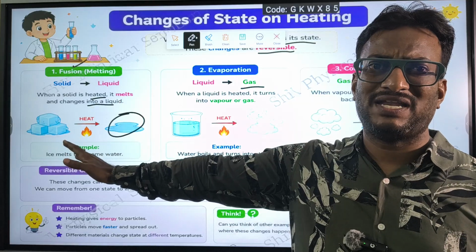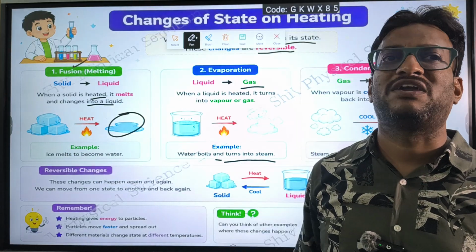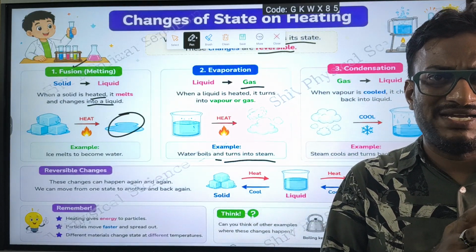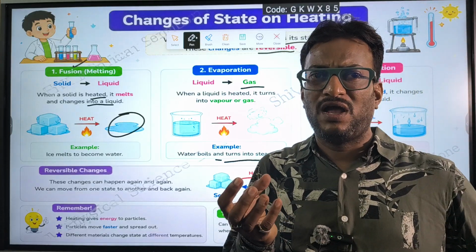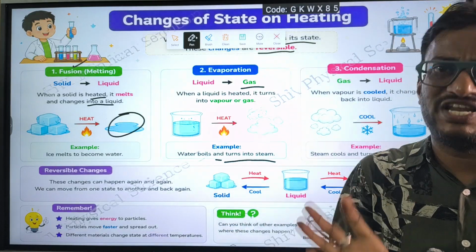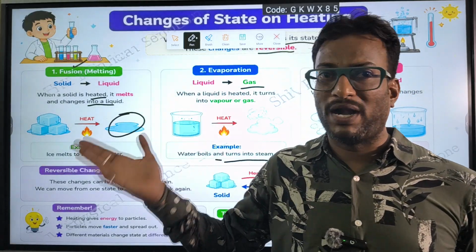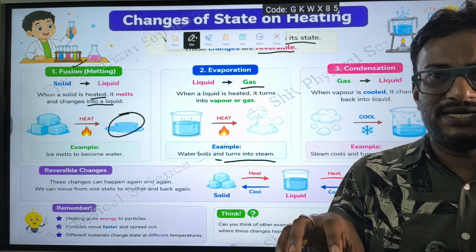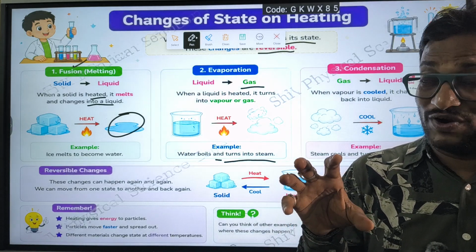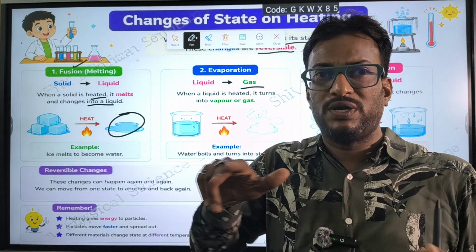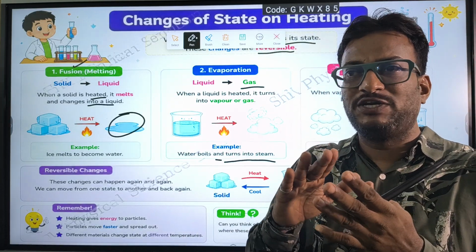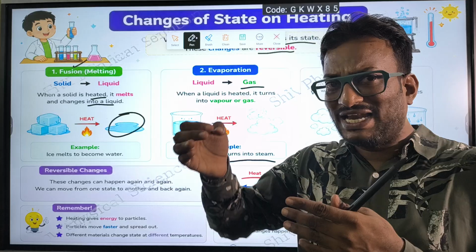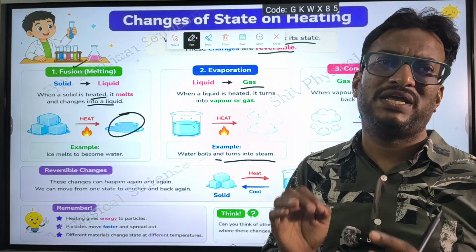At 0 degrees centigrade temperature, the ice gets converted into liquid. Generally, if the ice was around minus 10 degrees centigrade and you heat it up to 0 degrees centigrade, the ice will be in the ice state itself. It won't convert into water. Once it comes to 0 degrees centigrade, the ice starts converting into liquid. After the total ice is converted into liquid, the liquid will also be at 0 degrees centigrade.